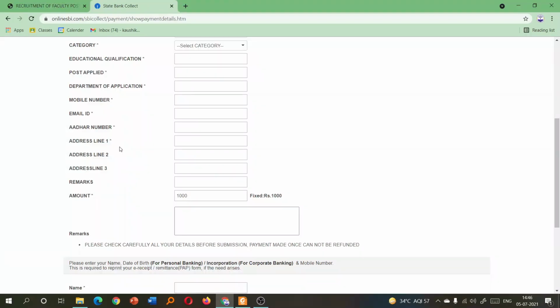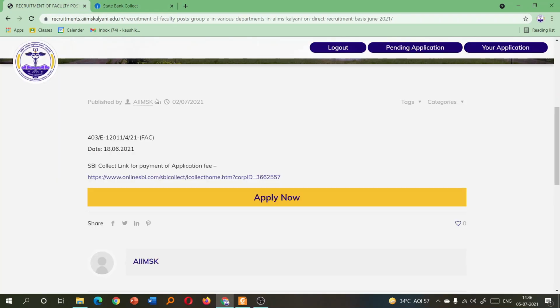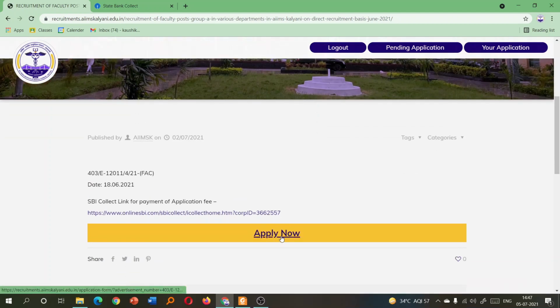After you complete the payment, you need to take a screenshot of that receipt and save it in JPEG format. This receipt will be required for the submission of the form. After you have all the required documents, you can start your application. So you have to click here, Apply Now.